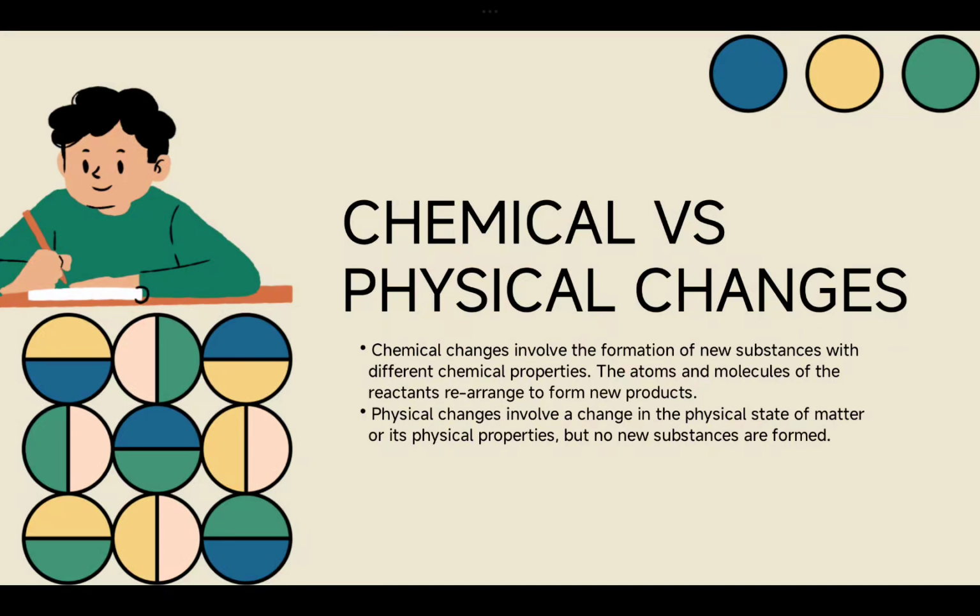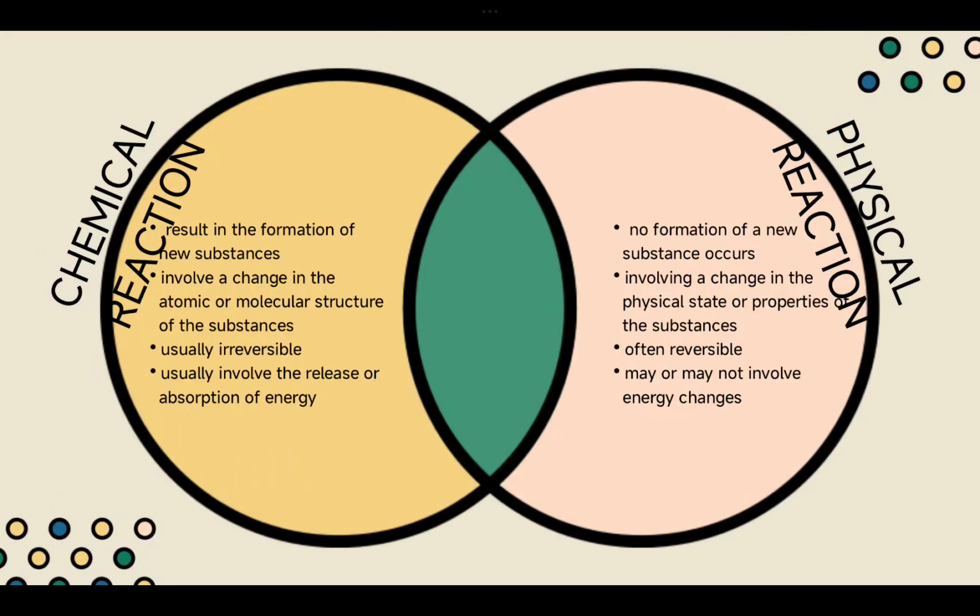Now let's move forward to chemical change versus physical change. I already mentioned in one of our previous classes that chemical change involves the formation of new substances with different chemical properties. But physical change involves only a change in the physical state of matter or its physical properties. No new substance is formed, and no different chemical properties are formed. So this is a major difference between chemical and physical changes.